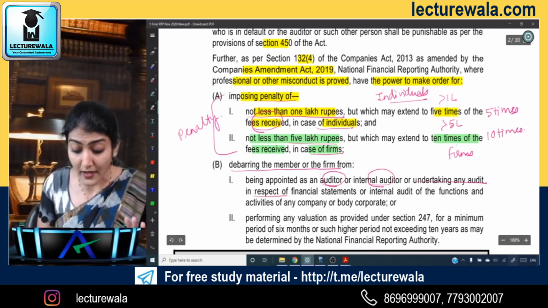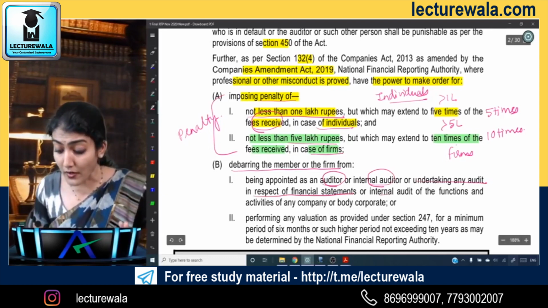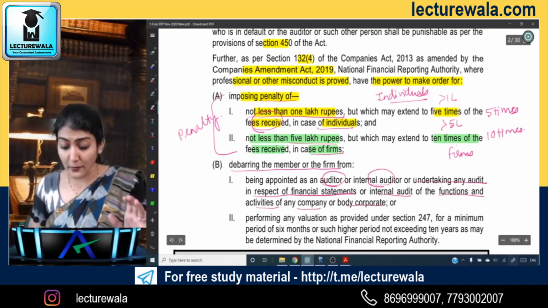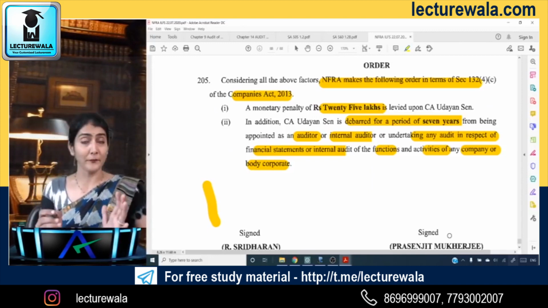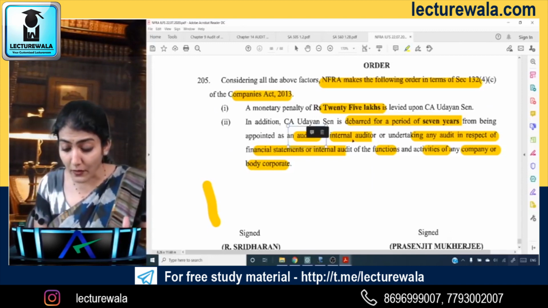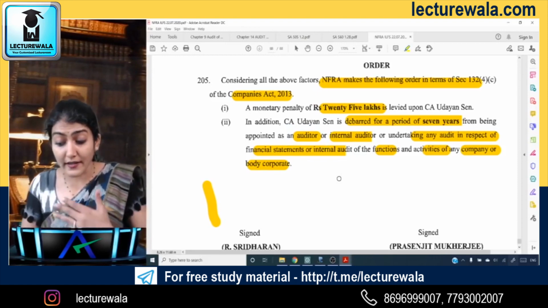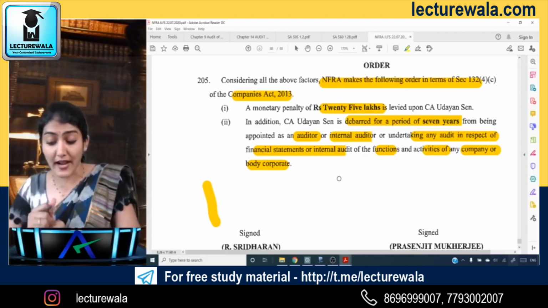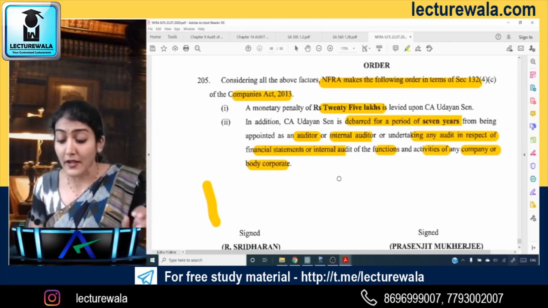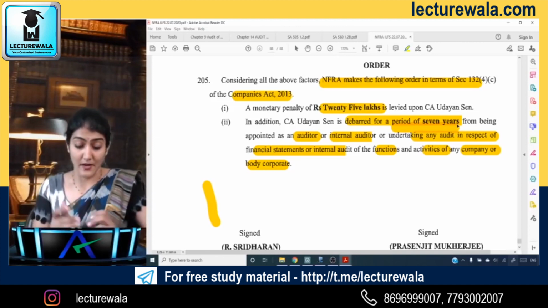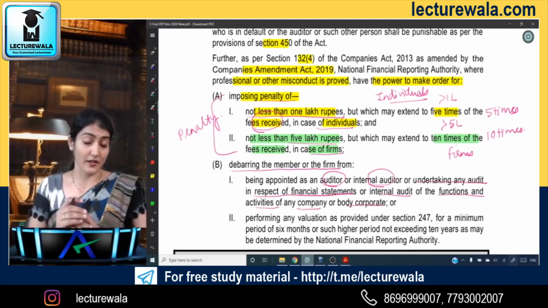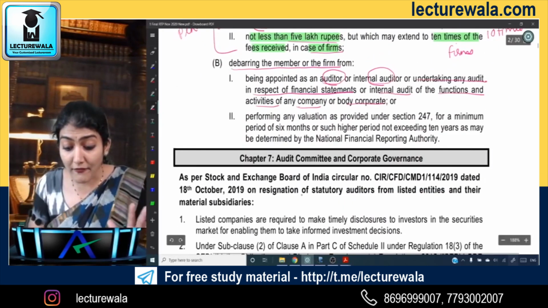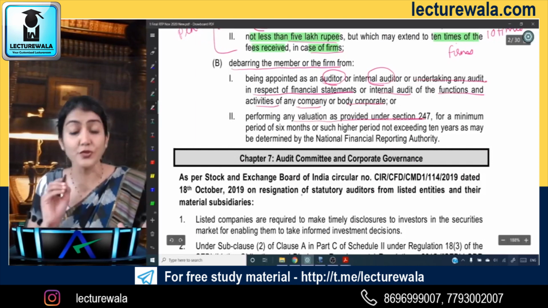undertaking any audit in respect of financial statements or internal audit of the functions and activities of any company or body corporate. Did we see very similar wordings over here? Auditor, internal auditor, or undertaking any audit in respect of financial statement or internal audit of the functions and activities of any company or body corporate. Here it says for a period of 7 years. So here the order has been passed for 7 years. So cannot be appointed as an auditor, internal auditor, or perform any valuation as provided under section 247.